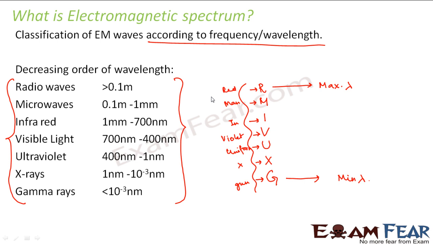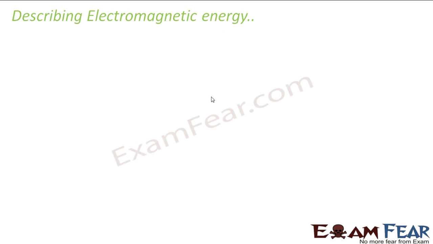Before I discuss each of these waves in detail, it is better if we talk a little about the frequency and wavelength of electromagnetic waves, so that things will be easier to understand further. So let us describe electromagnetic energy. Why are we talking about electromagnetic energy? Because when I talk about each of these waves, what we are concentrating on is the electromagnetic energy carried by each of them.